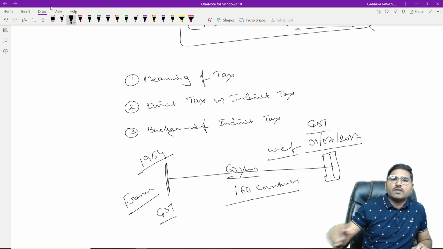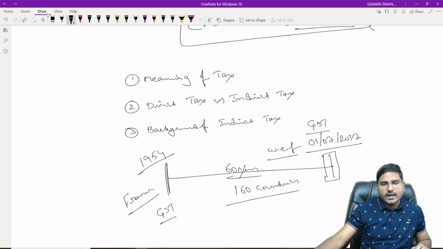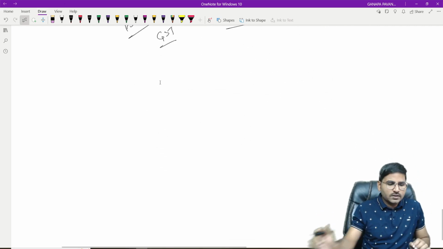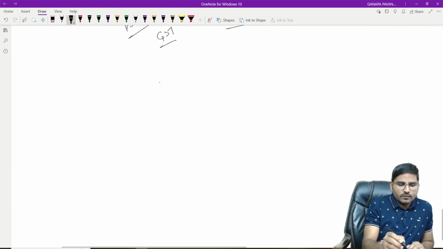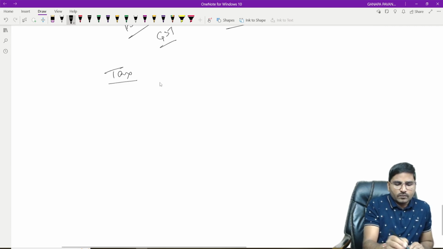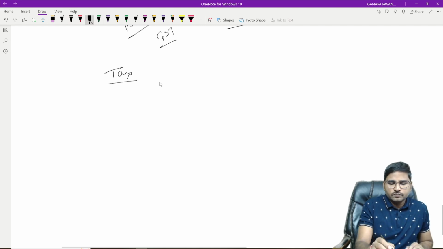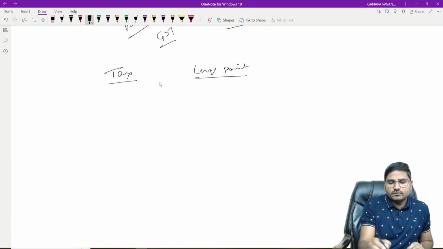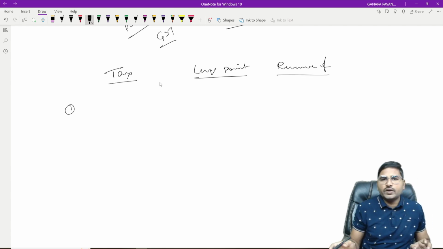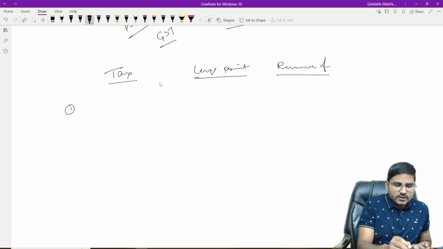But before the introduction of GST, what was the indirect tax structure? See here: the tax and the levy point. Next, the revenue enjoyed. The first one is central excise duty.